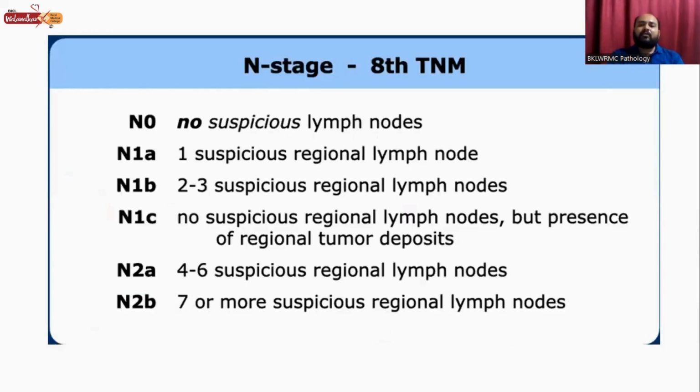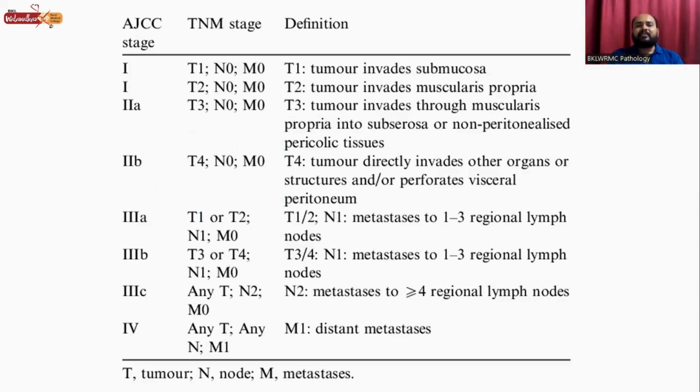These are the lymph nodes involved in case of adenocarcinoma. N0 means no suspicious lymph nodes, and N1A, N1B, N1C, N2A, and N2B are all involvement of the lymph nodes in the vicinity of adenocarcinoma of the colon. These are the AJCC 8 stages, American Joint Committee on Cancer, combined with TNM stages: 1, 2A, 2B, 3A, 3B, 3C, and 4. All these are AJCC stages according to the TNM staging.